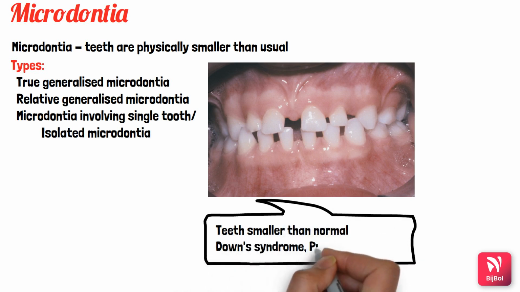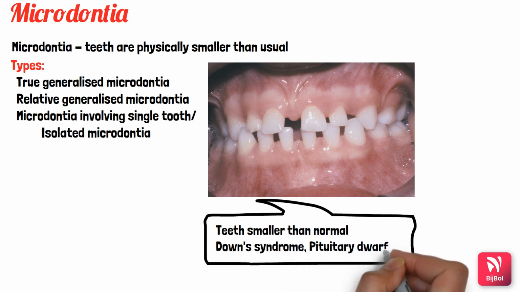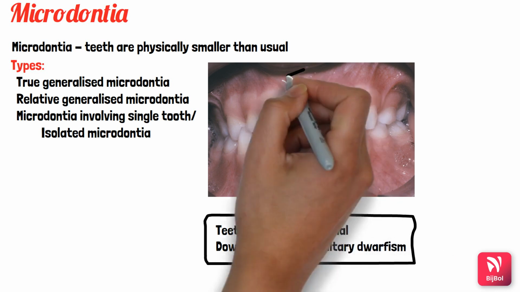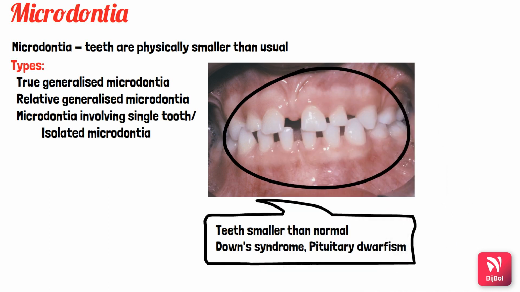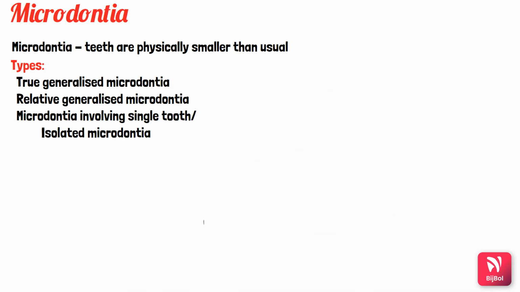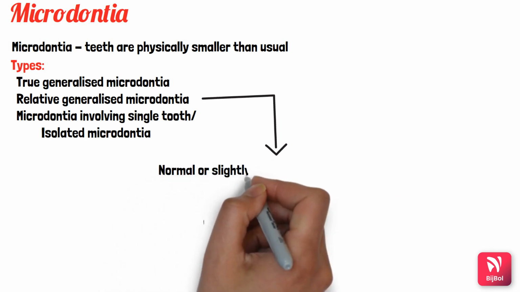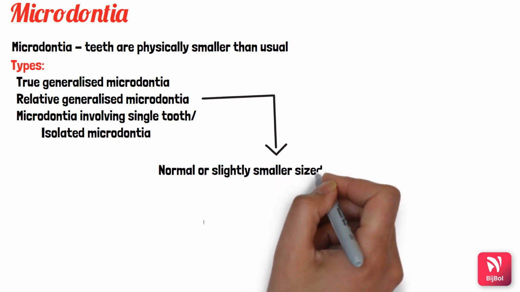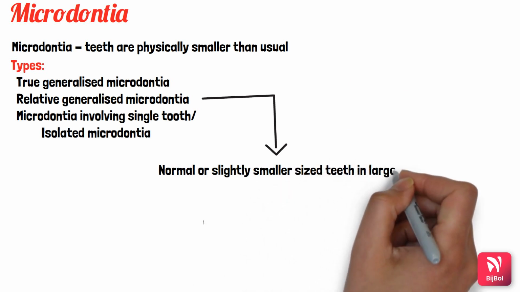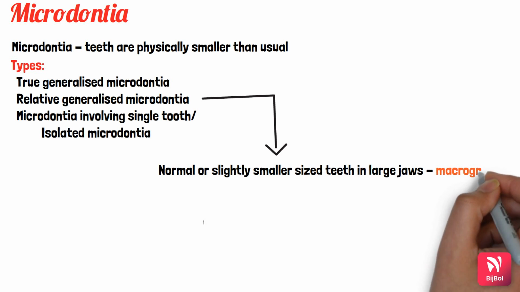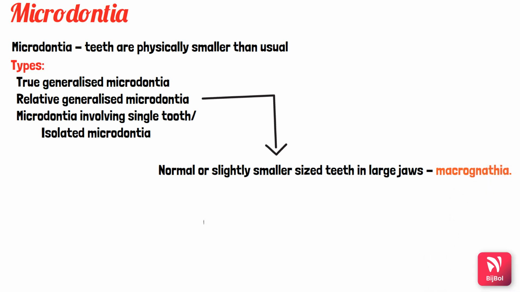This condition is seen in various situations like Down syndrome, pituitary dwarfism, etc. So here the size of the teeth are smaller than normal. So what is relative generalized microdontia? Here the size of the tooth will be normal only, but they are present in relatively larger sized jaws. That is, the patient will have macrognathia. That is why the term relative is used.